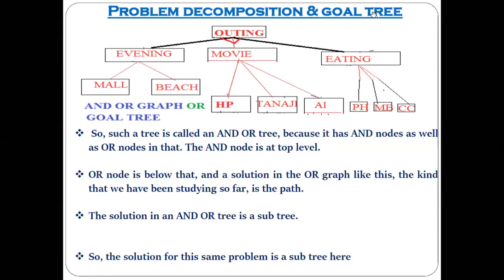And so the wasteful work that we have done in the first case can be easily avoided with the help of what? With the help of the problem decomposition and with the help of the goal trees. Understood, all of you? Yes, sir.